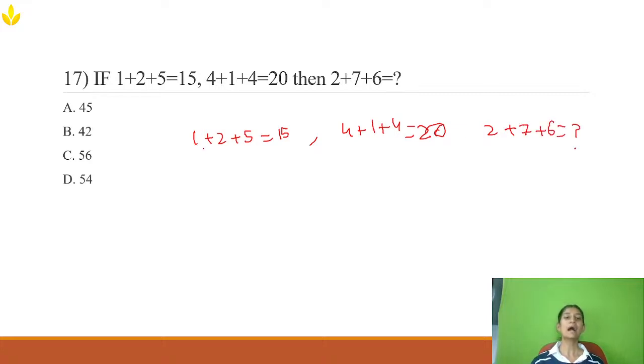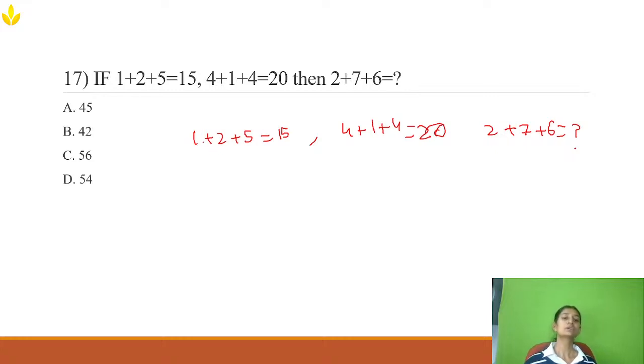If you add 1 plus 2, that is 3, plus 5, 8. 8 and 15: the relationship, maybe 15 minus 8 is 7. Again, if I add 4 plus 4 plus 1, it is 9, and the difference is 11, so there is no pattern going on.